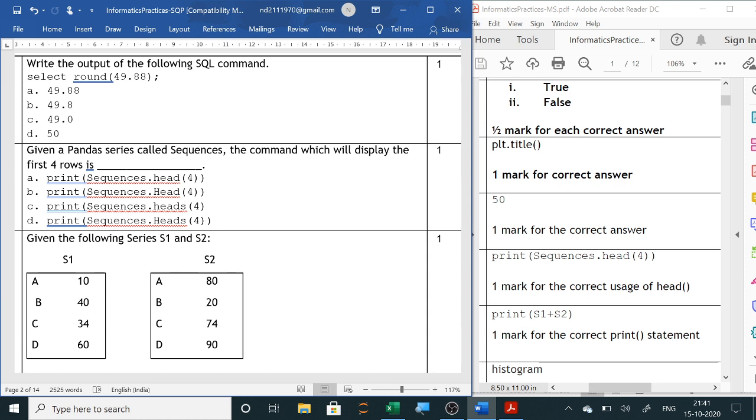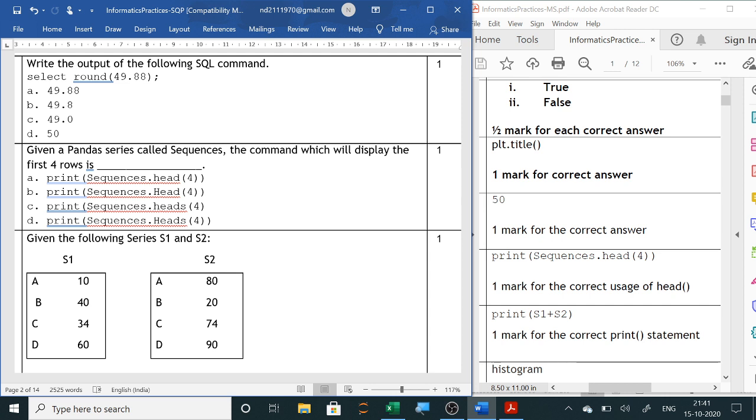So here the answer will be 50, because we will see just the next digit after the decimal. So it is 0.8, and 8 is in the range of 5 to 9. So plus 1 will be there, and 49 plus 1 is 50. So the answer will be 50.